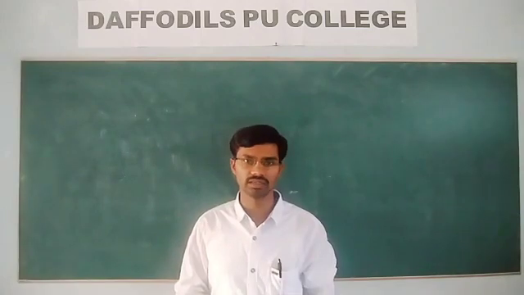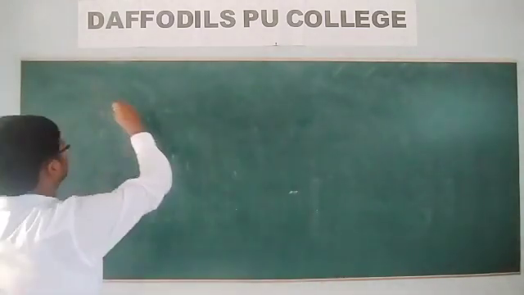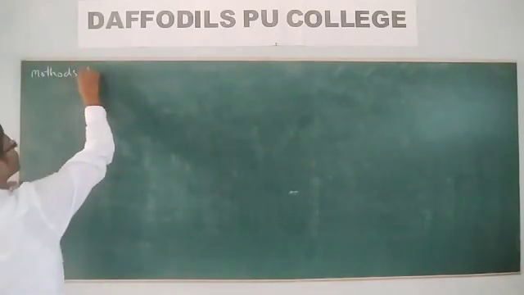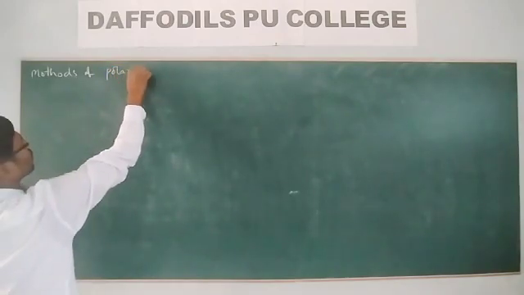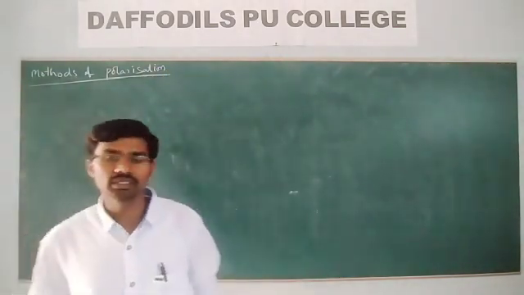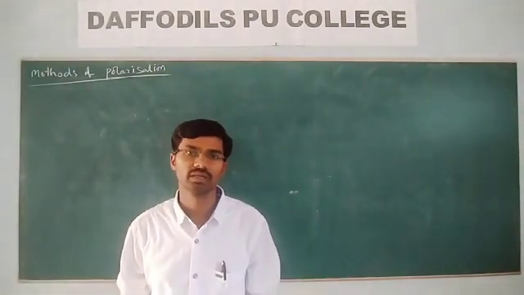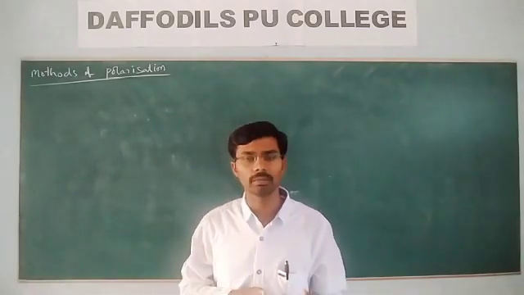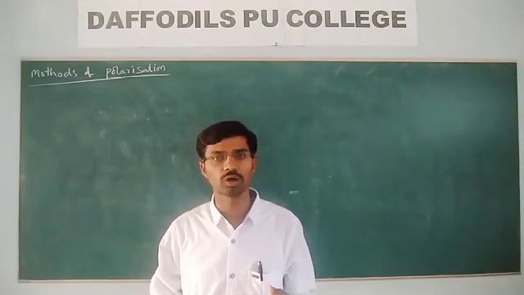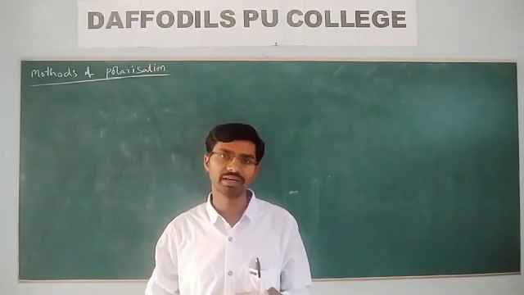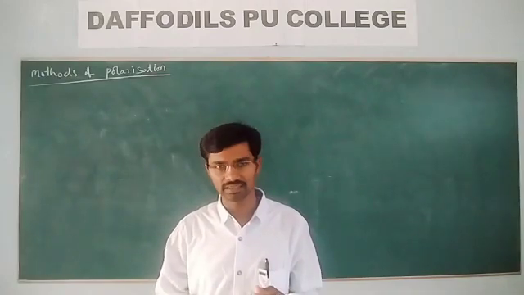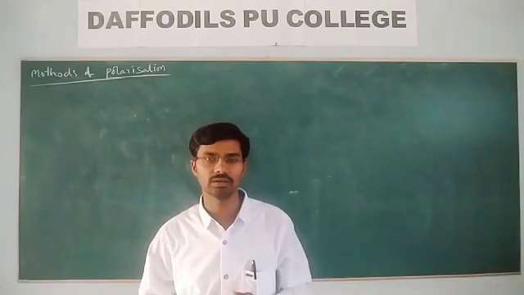Methods of polarization. What methods do we have to polarize light? We can get polarized light by reflection, and we may also get polarized light by refraction, and even by scattering. So different methods are there to get polarized light.